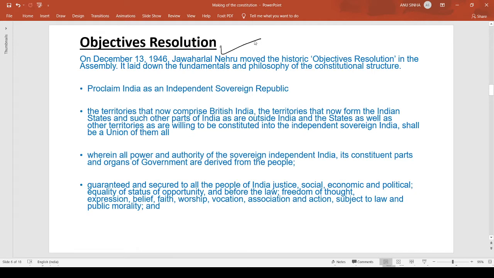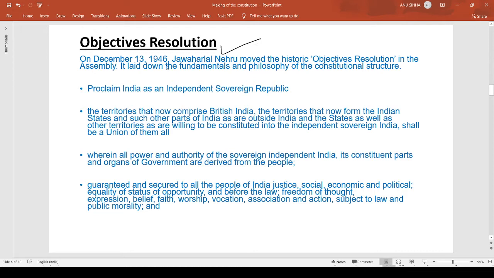Now, the Objective Resolution. The Objective Resolution was moved by Jawaharlal Nehru, and our Preamble is said to be based on it. Our Preamble contains everything which was there in the Objective Resolution. So what was that Objective Resolution, and what were its contents?